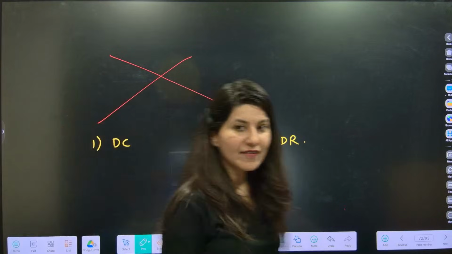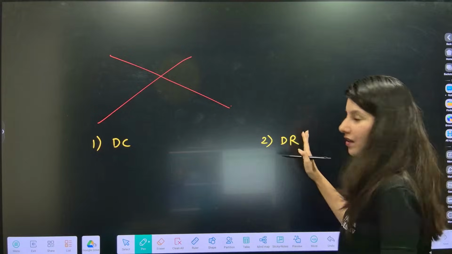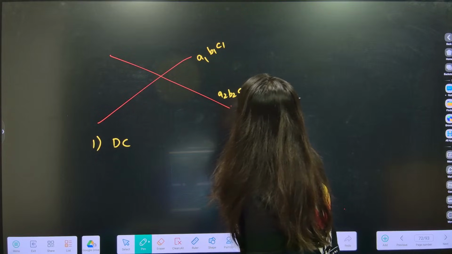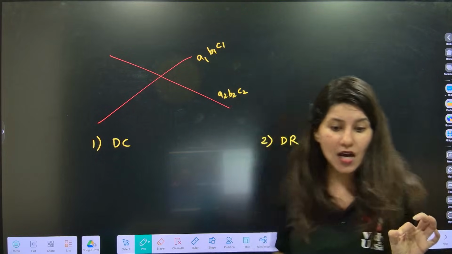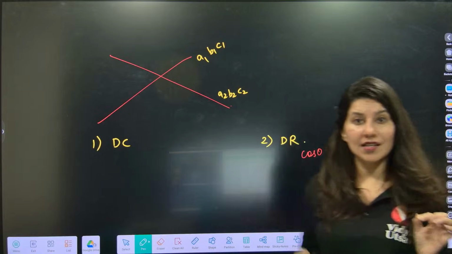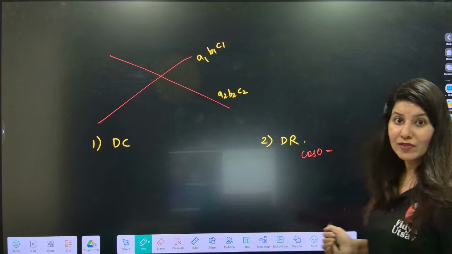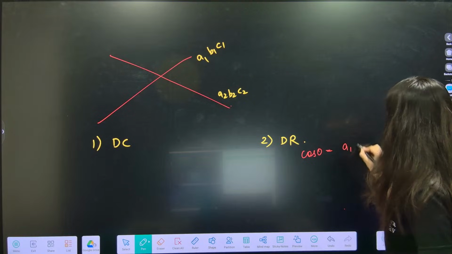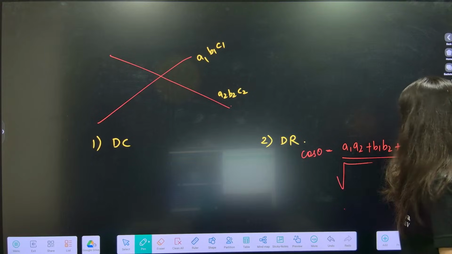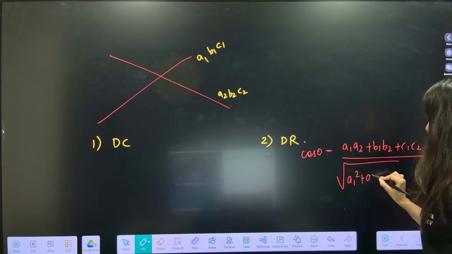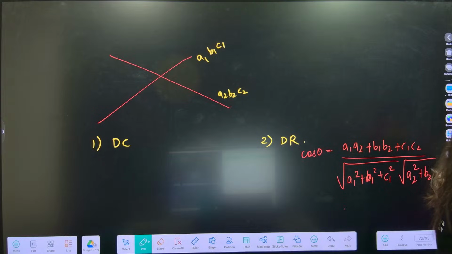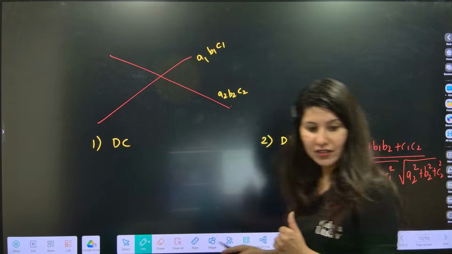Correct. Suppose you are having DR of two lines. So DR of first line is A1 B1 C1. This is A2 B2 C2. So we just now completed vector algebra, and angle between two lines will be same as angle between two vectors. Remember, cos theta is A dot B upon magnitude of A, magnitude of B, same thing. So this is A1 A2 plus B1 B2 plus C1 C2 upon square root of A1 square plus B1 square plus C1 square, A2 square plus B2 square plus C2 square. This is the angle when DR is given to you, correct?